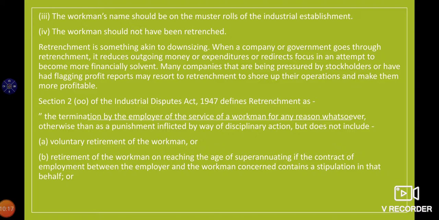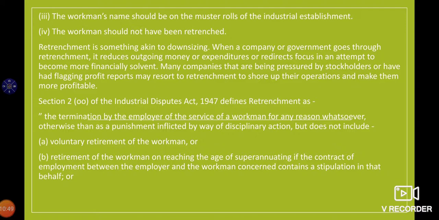Retrenchment means the termination by the employer of the service of a workman for any reason whatsoever, otherwise than as a punishment inflicted by way of disciplinary action, but does not include voluntary retirement of the workman. If the workman has taken voluntary retirement, that will not be retrenchment.